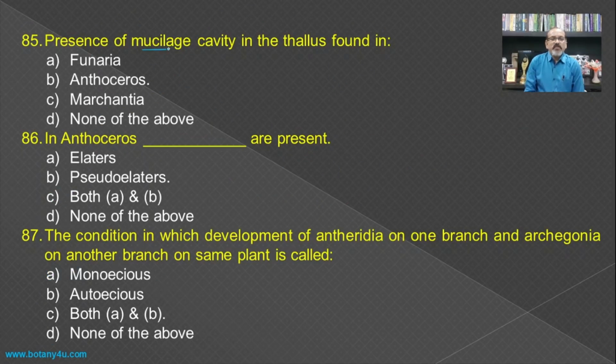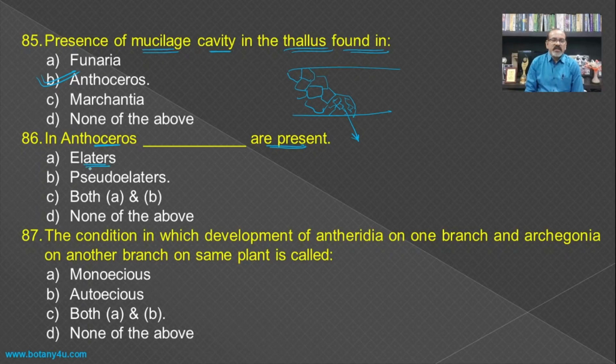Then presence of mucilage cavity in a thallus is found in... if you see the structure of the thallus, which contains a number of cells in the thallus of Anthoceros. So in the Anthoceros there is a cavity which contains the cyanobacteria. So this is known as mucilage cavity, and this mucilage cavity is present in the Anthoceros.